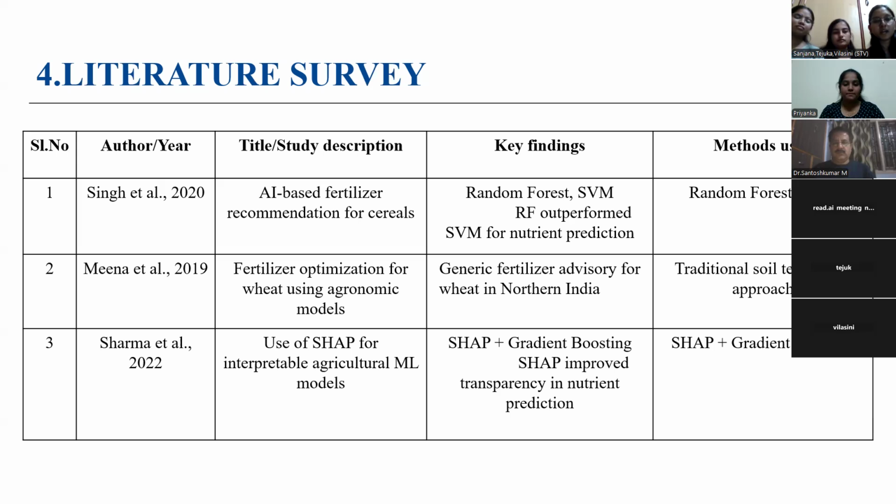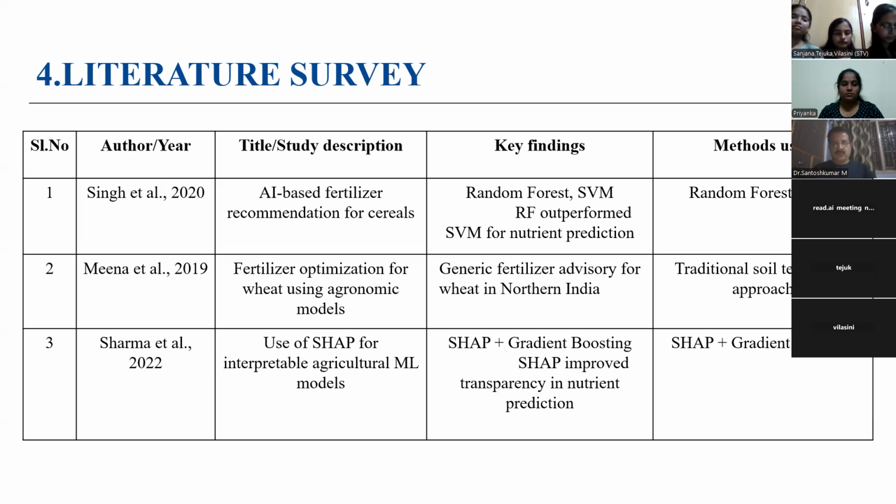Then Sharma et al. in 2022, this study used SHAP with gradient boosting to make agricultural machine learning models more interpretable. The key finding is that SHAP improved the transparency in nutrient prediction. The method they used is SHAP with gradient boosting.